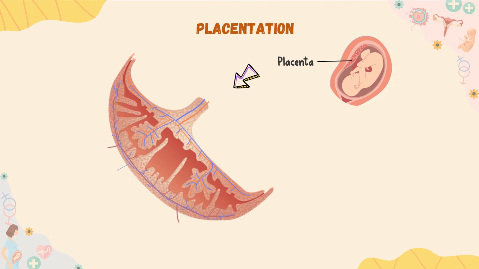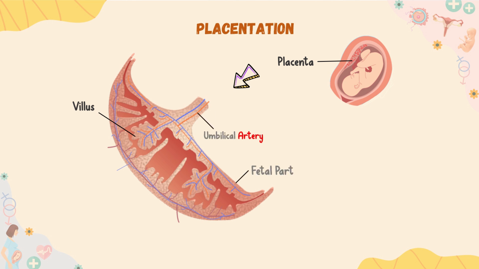At the same time, blood sinusoids develop around the trophoblastic cords that get blood from the mother. Trophoblastic cells form some vascular projections called placental villi, into which fetal capillaries grow. Thus, the final form of placenta has got 2 parts.